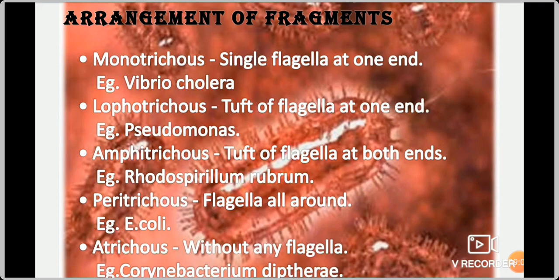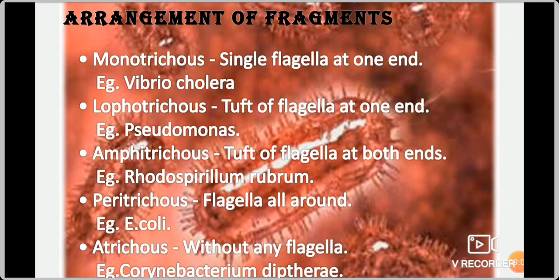The next type, bacteria are also classified according to the number and arrangement of flagella. Flagella is nothing but the long tail-like structure. It helps for the movement. Now, according to the number and arrangement of flagella, we can classify it again into five types. They are monotrichous, lophotrichous, amphitrichous, peritrichous, atrichous.